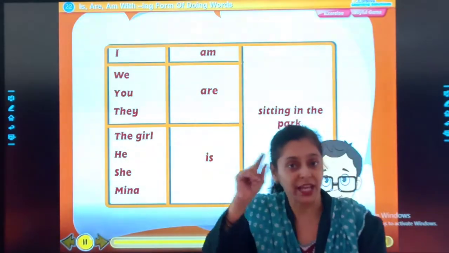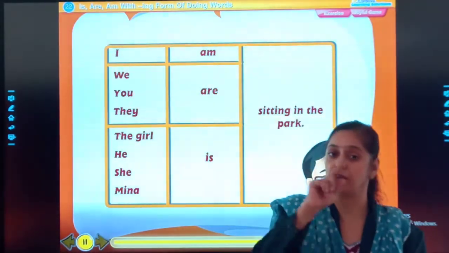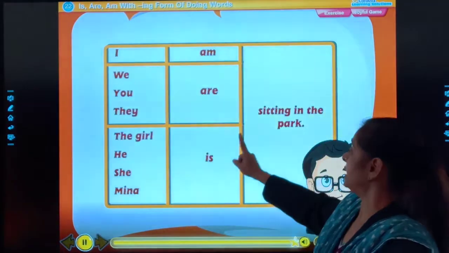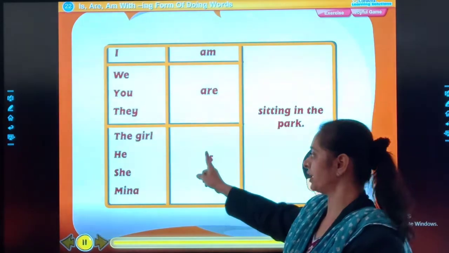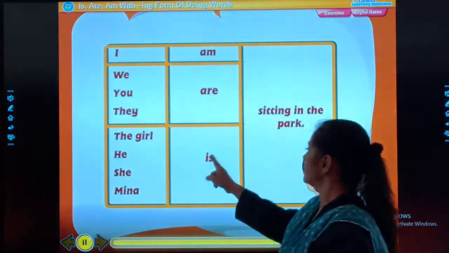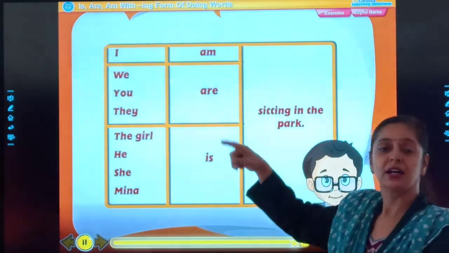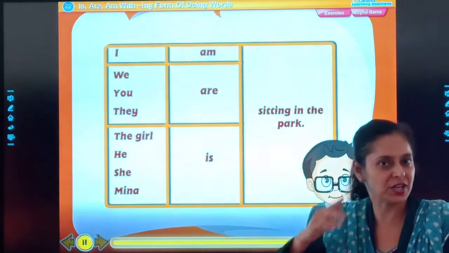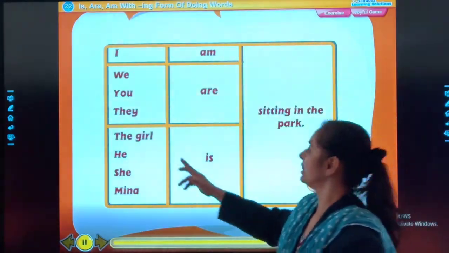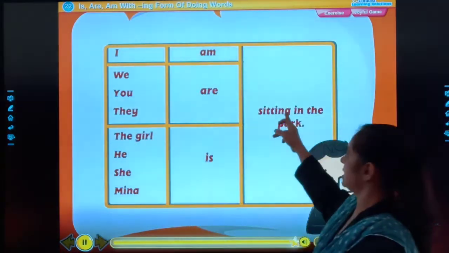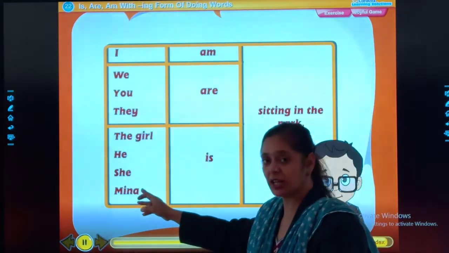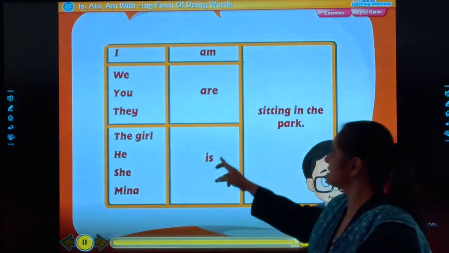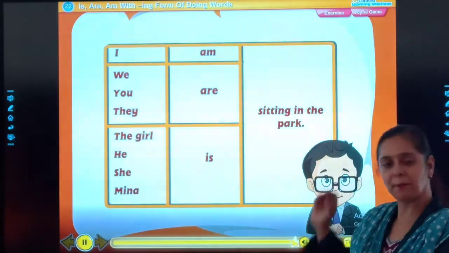Whenever we are speaking for one person, singular, at that time we will be using only is. Okay? He is sitting in the park. The action is going on, isn't it? She is sitting in the park. Meena, a special name, Meena is sitting in the park.